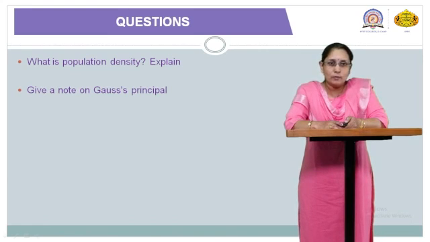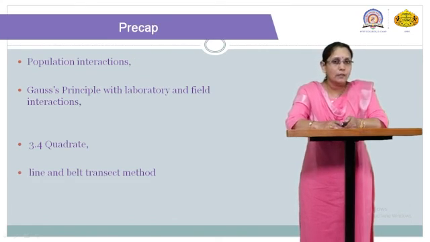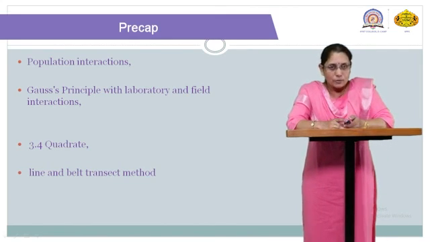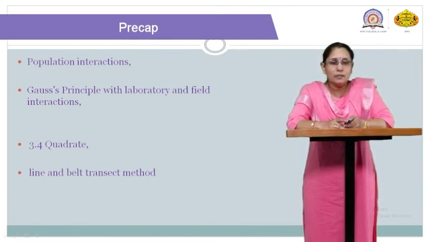So this is all about population dynamics. In our next lecture, we will talk about some interactions which occur, and in detail about quadrats, that is 3-4 quadrats, line and belt transect methods, which are associated with this, etc.